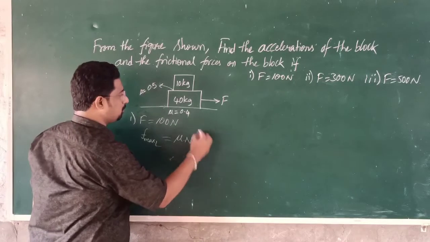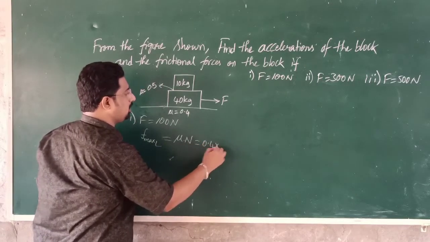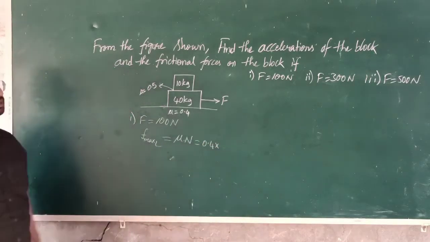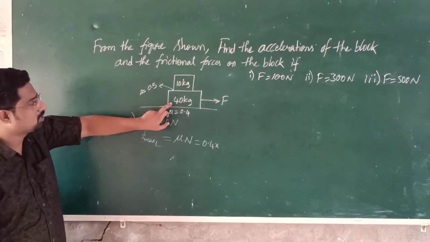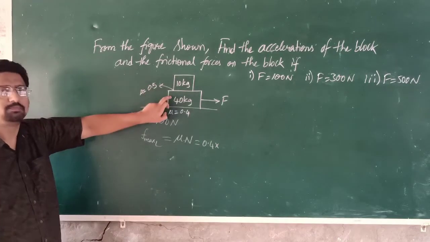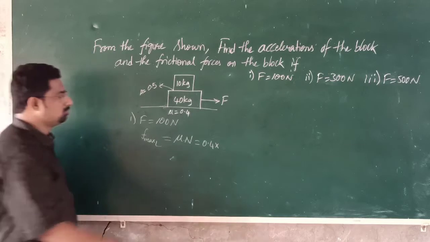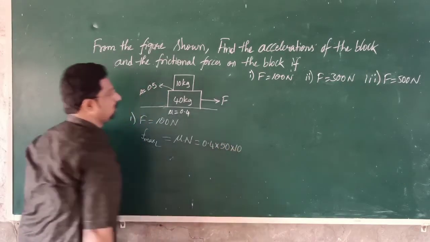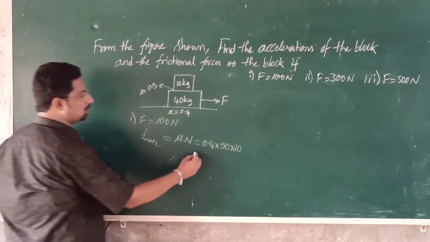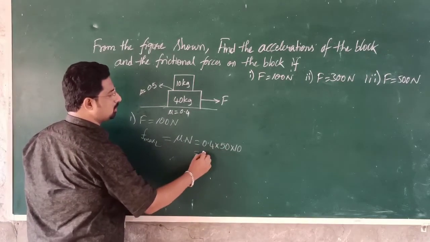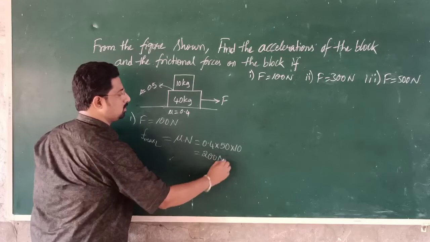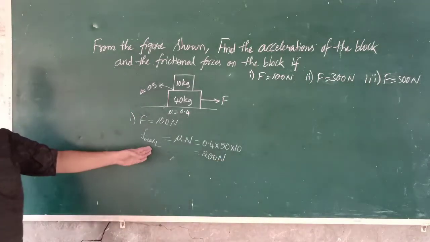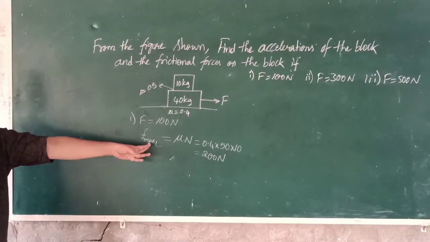So mu is 0.4 here and N means mg. Here mass means 40 plus 10, 50, isn't it? So 50 into 10. We are taking g value as 10. So that means it will be 200 Newton, the maximum limiting frictional force.